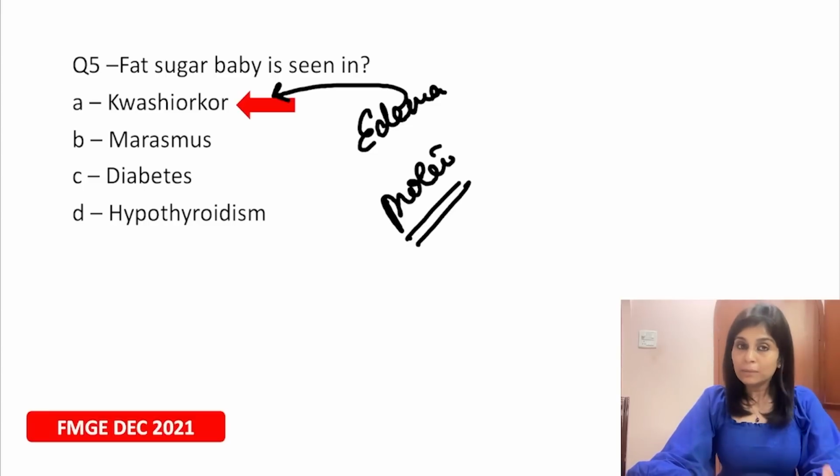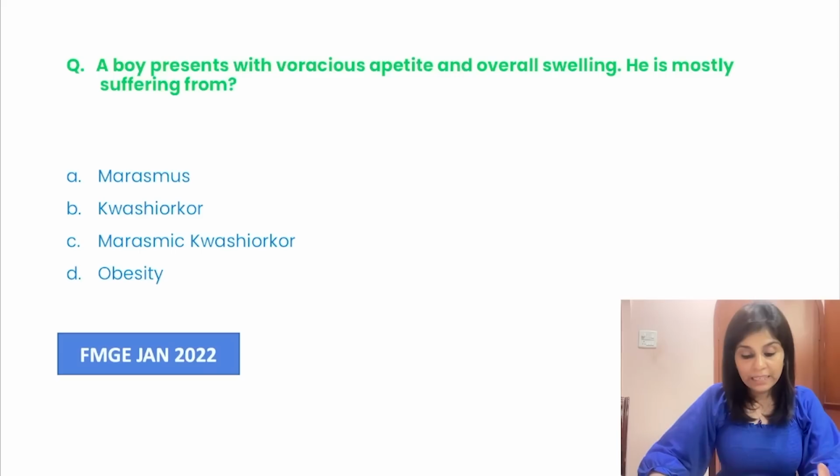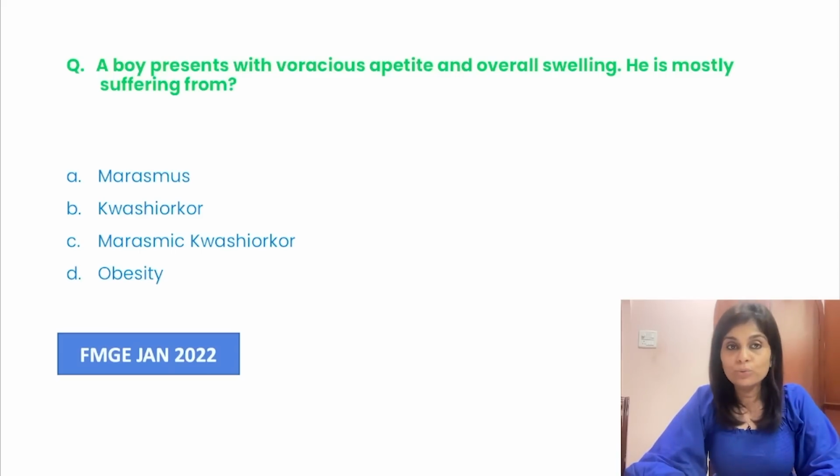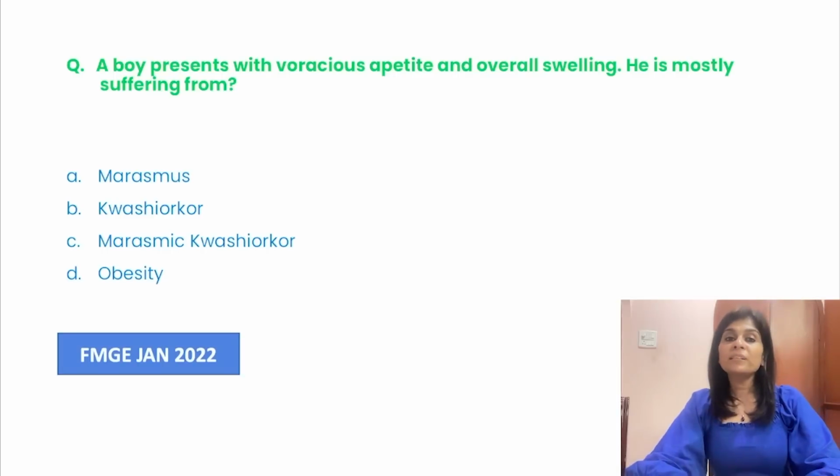Okay. And a similar question was also asked the very next time in Jan 2022. This was the question. A boy presents with voracious appetite and overall swelling. Do you remember seeing this MCQ?